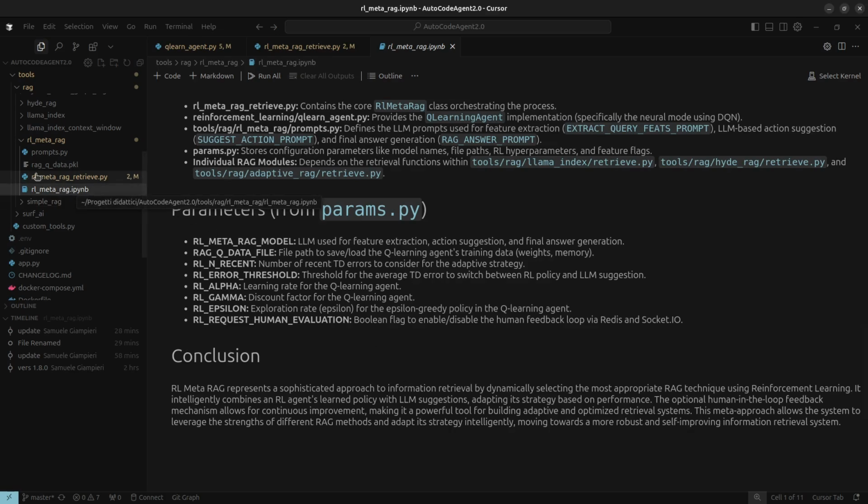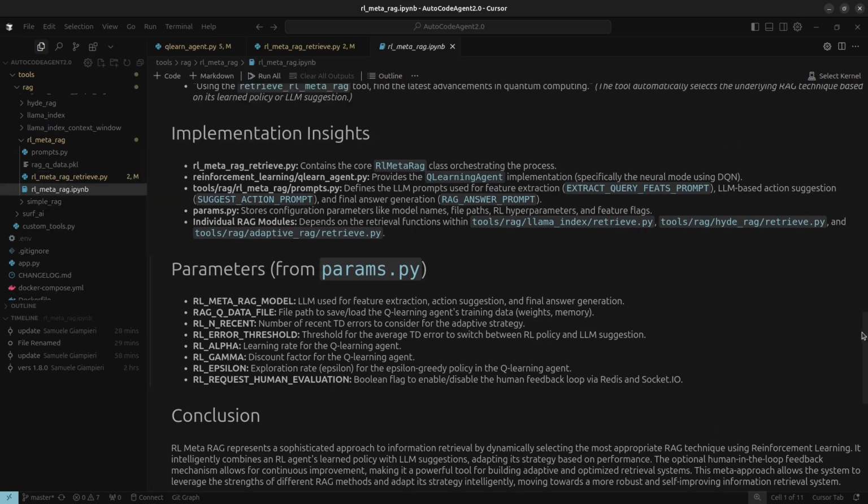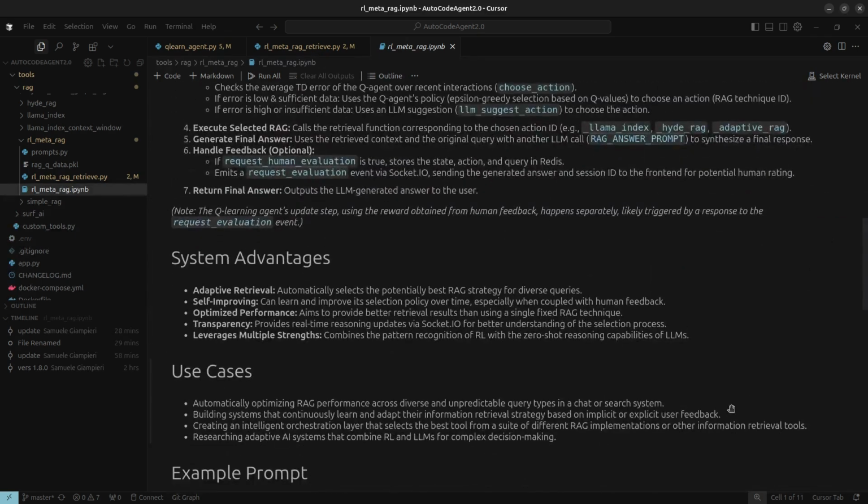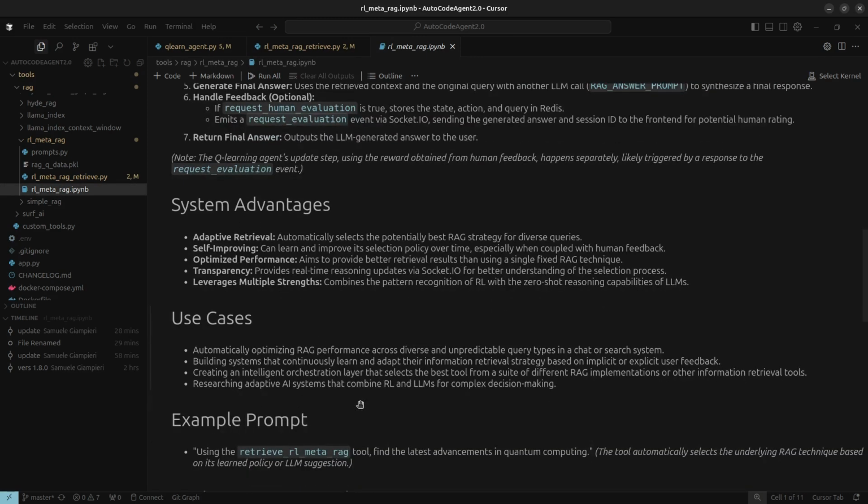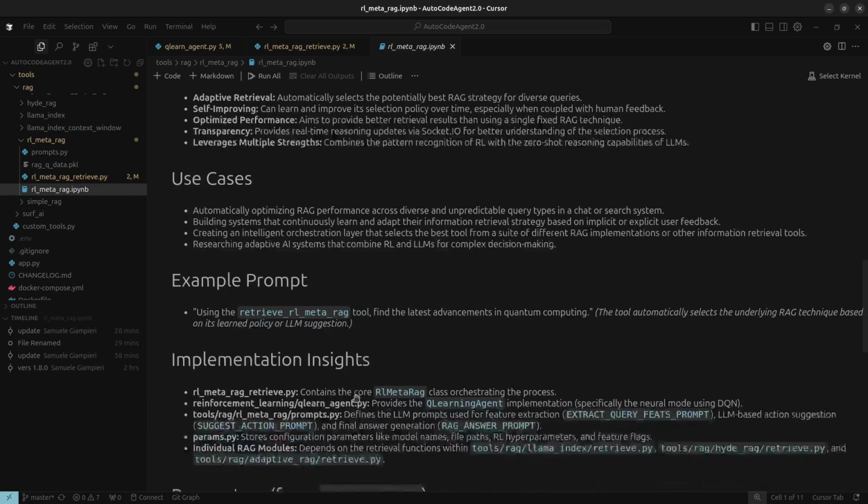It's adaptive, handling all sorts of queries by picking the right tool. It's self-improving, especially if users provide feedback. It aims for optimized performance, trying to get better results than any single RAG method could alone. It's transparent, showing you how it's making decisions. And it's a great example of hybrid intelligence, combining RL's ability to learn patterns with the reasoning power of LLMs. This makes it perfect for building advanced chat or search systems that need to deal with unpredictable questions, learn from users, or manage a whole suite of different information tools intelligently.